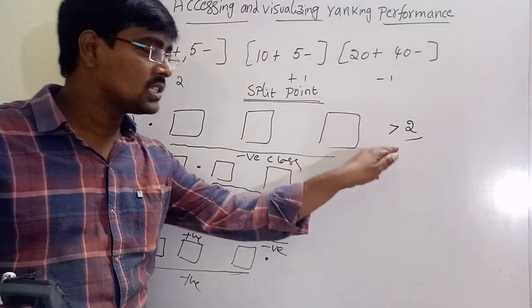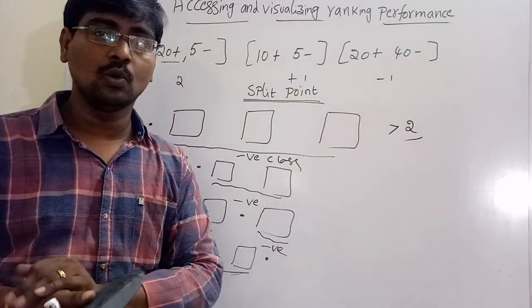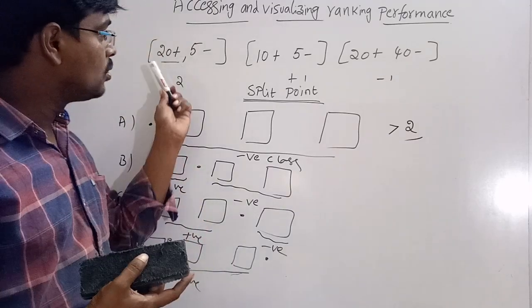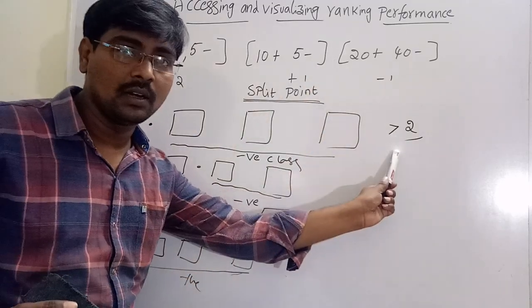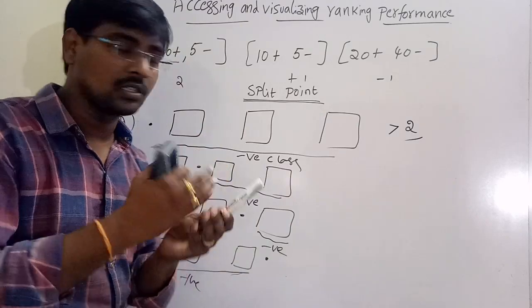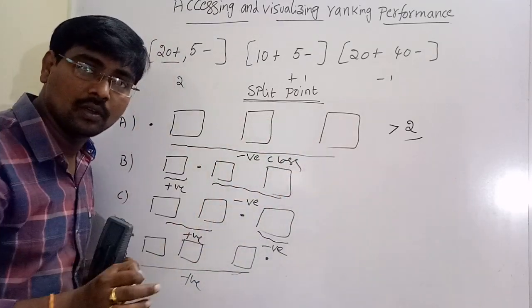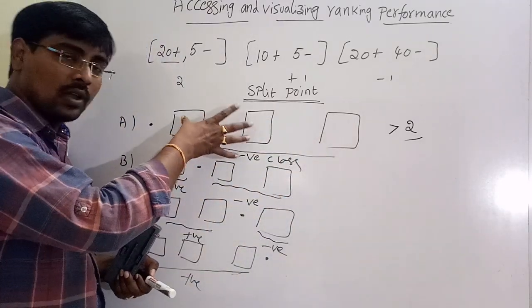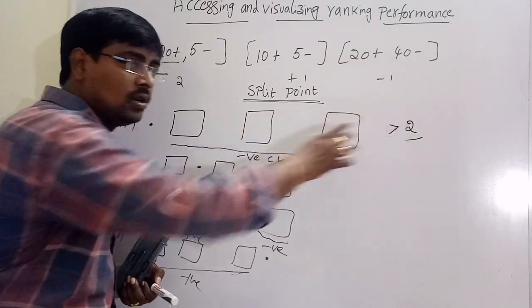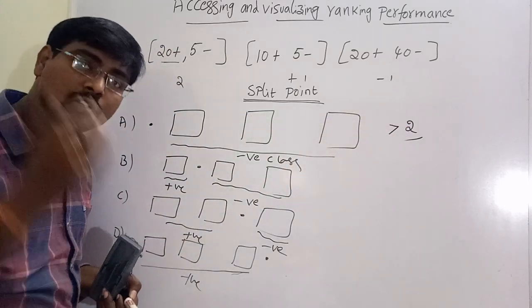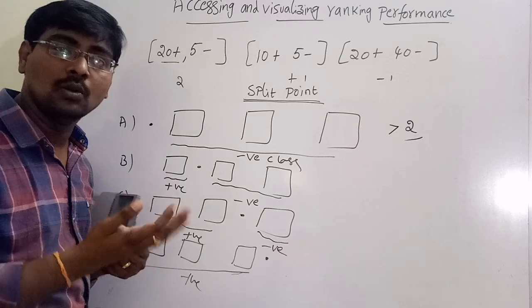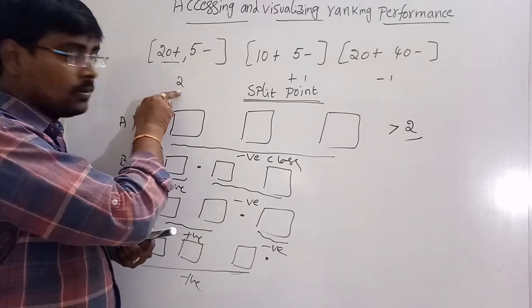If we set a score threshold greater than 2, no segment has a score greater than 2, so there is no positive, all are negative. You got it? So in this case we have set the threshold as greater than 2. If the threshold is greater than 2, there is no positive. Why? Because the maximum score is 2.